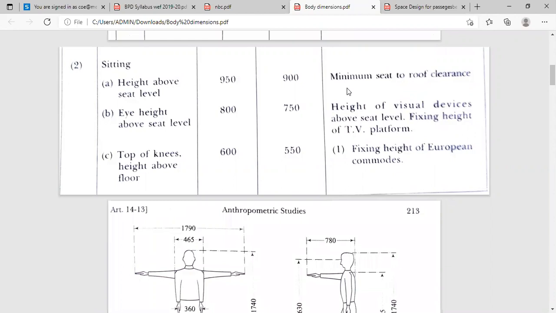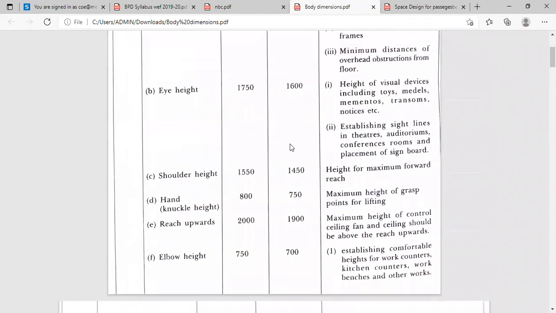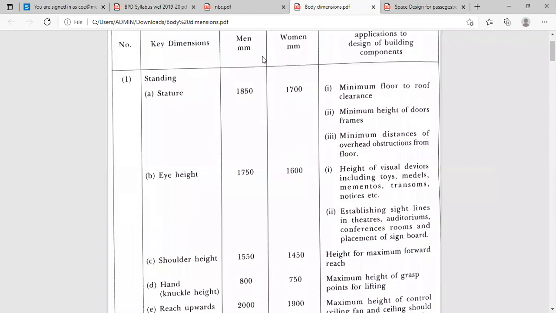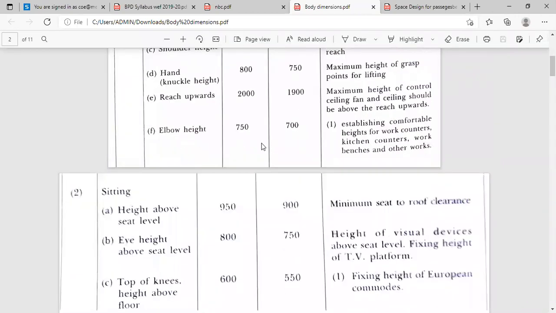Then after that, top of knees. The height above the floor is 600 mm for average men, and for average women it is 550 mm above the floor level. So it is for fixing the height of European commodes. Means whatever water closets there are, to decide the height of the pots we are fixing, we should know the top surface or top level of the knees above the floor level. So these are some standard things you should know whenever you are doing planning.